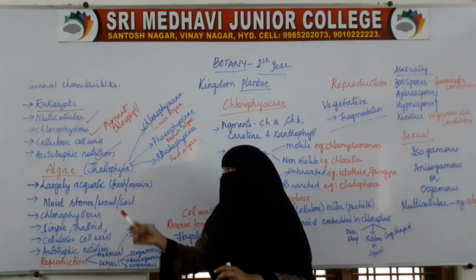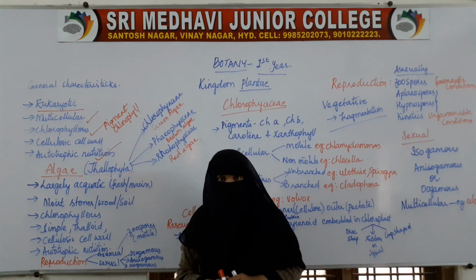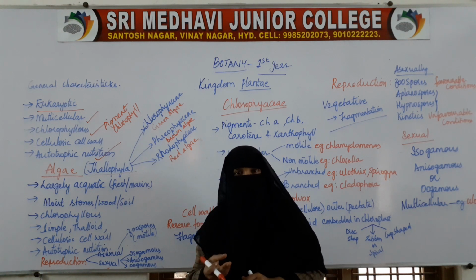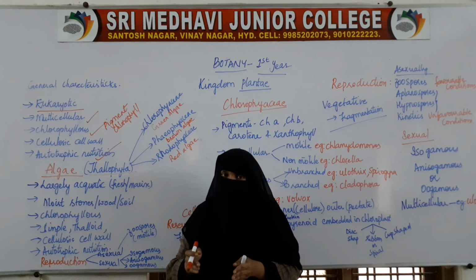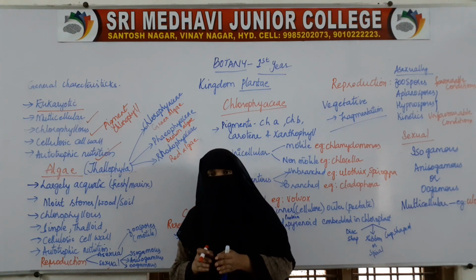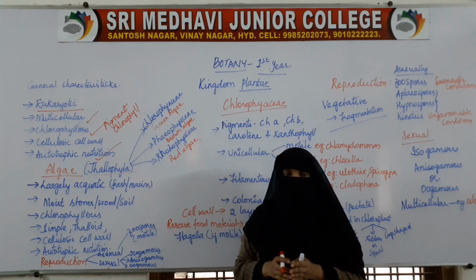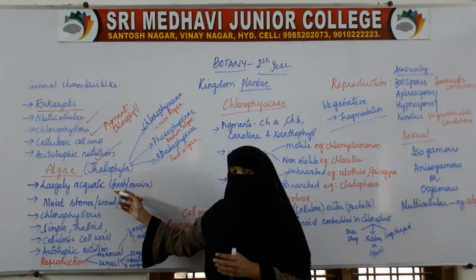Here, algae, we all know, are largely aquatic. Algae are very small plants. Some of them are unicellular and most of them are multicellular.